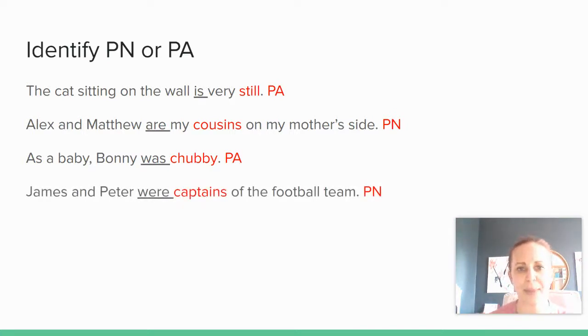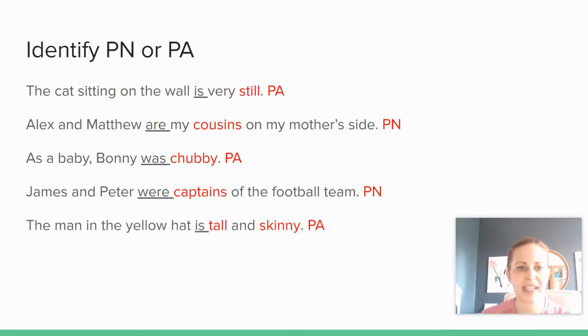James and Peter were captains of the football team. James and Peter are our subject. Were is our linking verb. Captains rename James and Peter. They are predicate nouns. The man in the yellow hat is tall and skinny. So our subject is man. Is is our linking verb. Tall and skinny describe man, so they are both predicate adjectives.